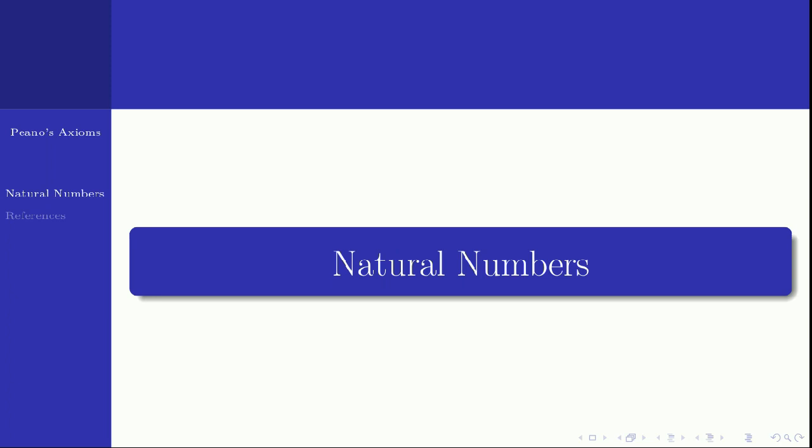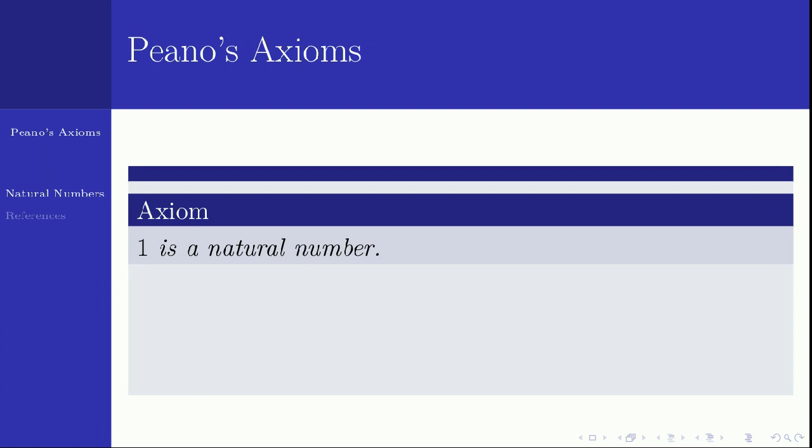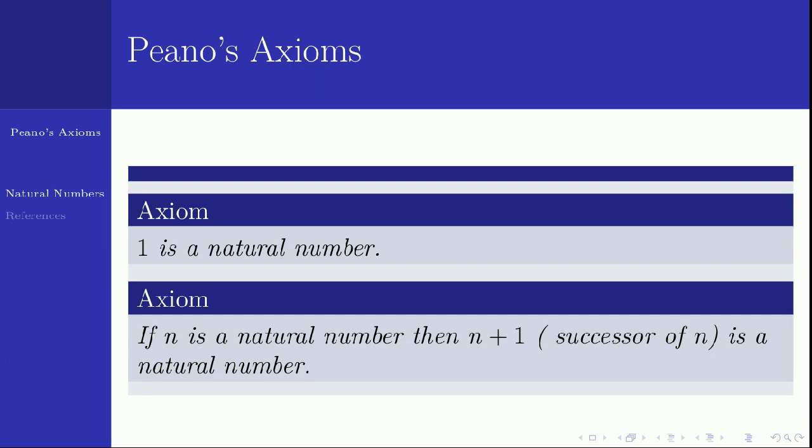So my first rule is very simple. 1 is a natural number. Okay, it is obvious that 1 is a natural number, and we are sure that we cannot go with this axiom alone. We require one more axiom. That axiom is, if n is a natural number, then n plus 1, the successor of n, is also a natural number. So can we construct all natural numbers with these two rules?